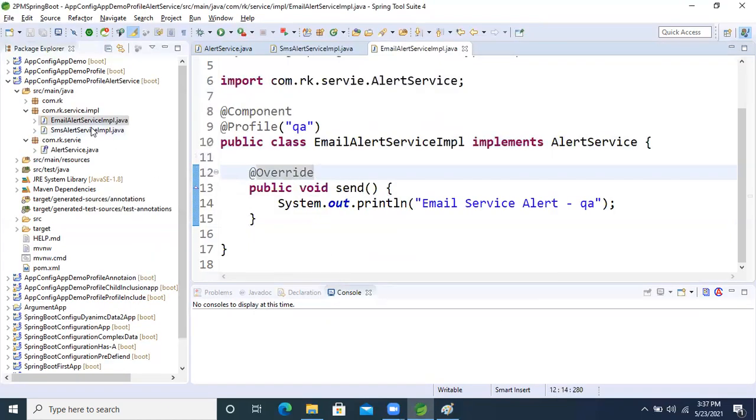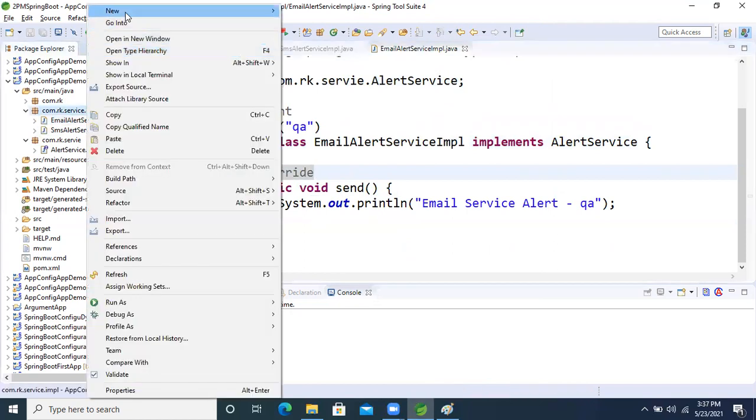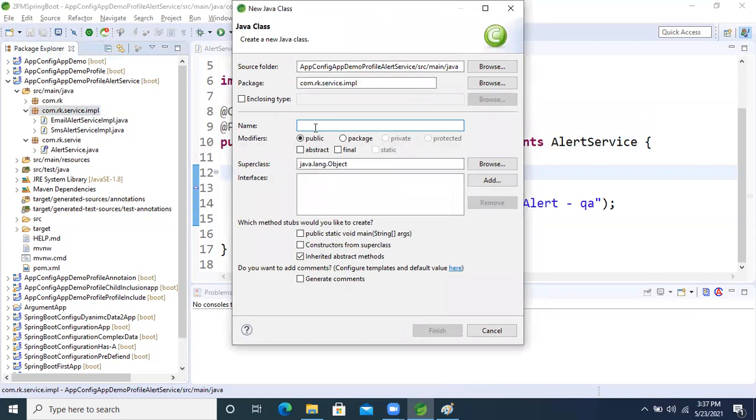Another class is there: the social alert service implementation. Let's create that class also: right click, new class, SocialAlertService, and finish it.